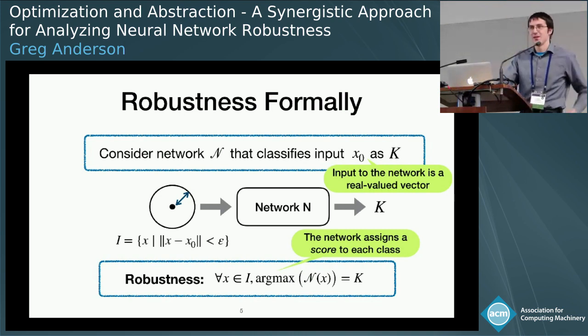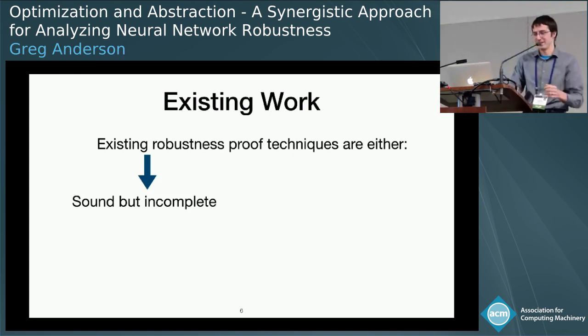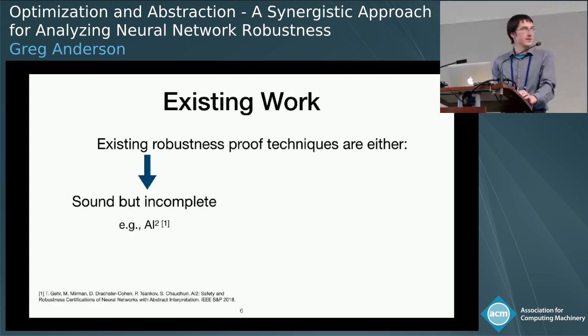So of course, we're not the first people to try to explore this area or to try to prove that networks are robust. So let me briefly review a little bit of existing work to put this into context. In general, existing approaches for verifying network robustness have fallen into one of two camps. Some techniques are sound but incomplete. So for example, this is AI squared.